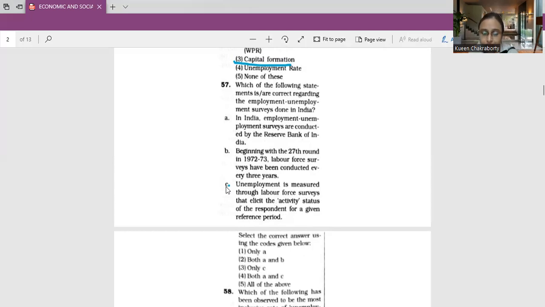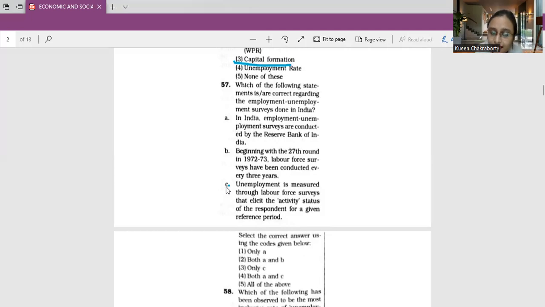Now, coming to the explanation of this, why am I saying this to be the correct option? In India, employment-unemployment surveys are conducted by the National Sample Survey Organization, or NSS.